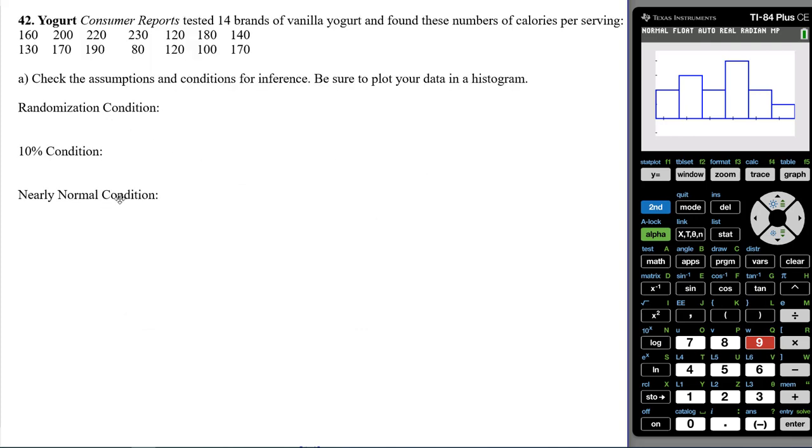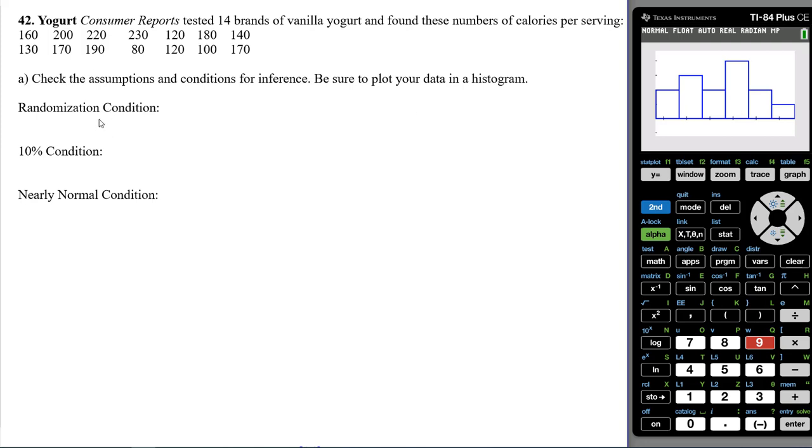All right, so nearly normal condition. I know I skipped these two, but we'll go right back to it. The question is, from our sample and with the sample size, do we believe that our population is normal enough? Or if it is skewed, is our sample size large enough that the central limit theorem kicks in and allows us to use a bell curve, or Student's t-distributions in inferential statistics? Anyway, yes, we believe from our sample it's nearly normal, meaning we believe the population is normal, and with this large enough sample, we should be good to go.